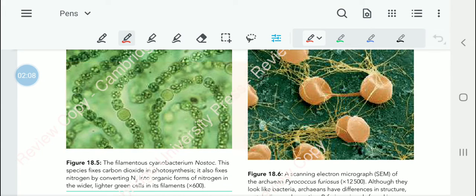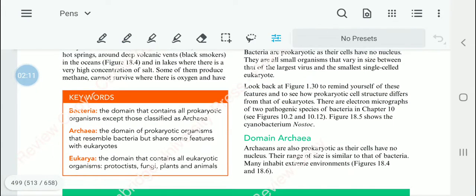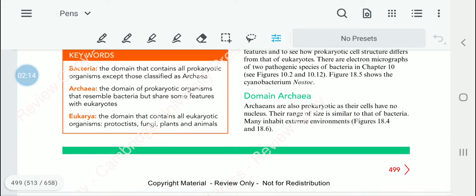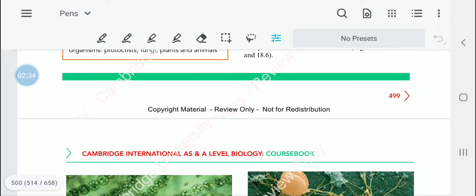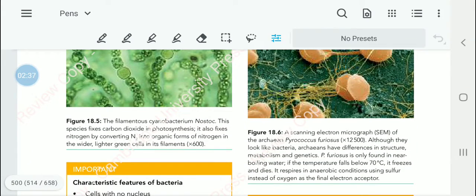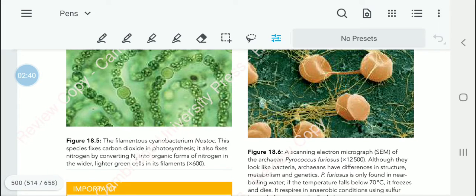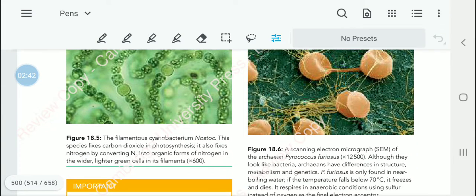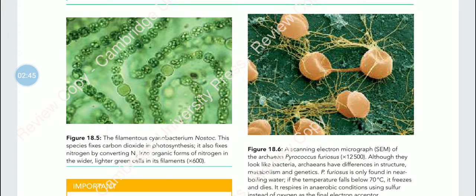Moving on, we would see that domain archaea contain prokaryotic organisms. They are prokaryotic because they don't have an organized nucleus, and their size is quite similar to that of bacteria. The special thing about the organisms that belong to domain archaea is that they live in extreme environments. This second figure, 18.6, is a scanning electron micrograph of the archaean Pyrococcus furiosus.